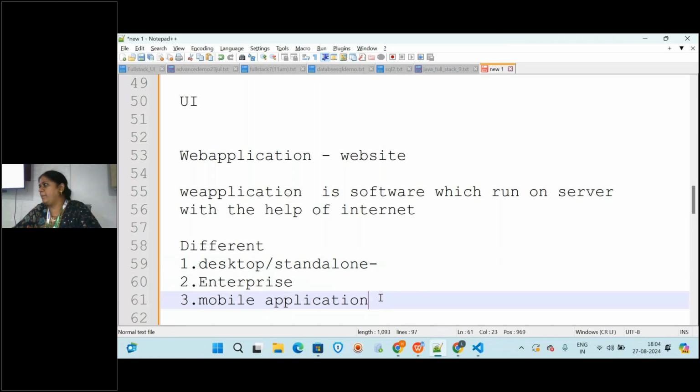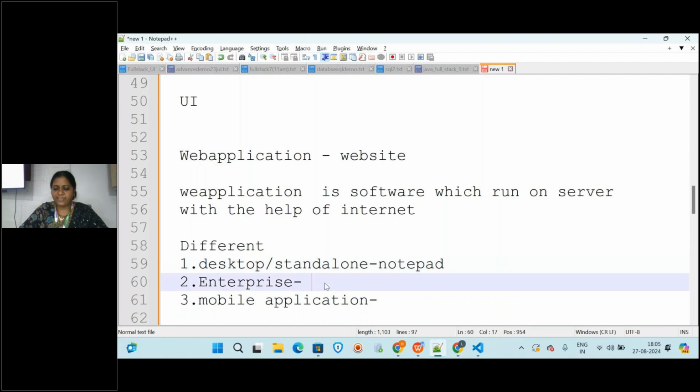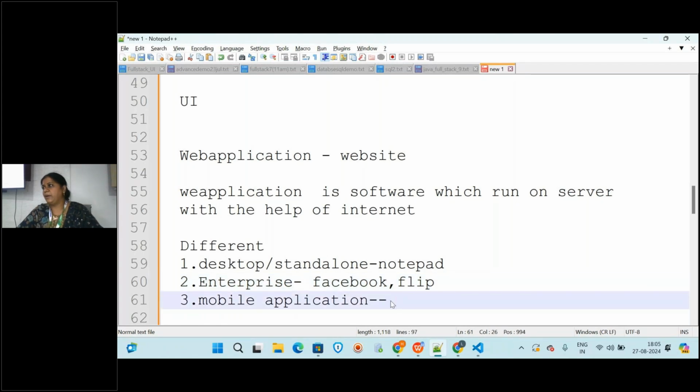And then mobile applications, the same application. If you are using it on mobile, it should be mobile friendly also, right? Such applications will be called mobile applications. For desktop or standalone, you can consider something like Notepad, and here you can say Facebook, Amazon, Flipkart, anything. And in mobile, when you open the same application on the mobile, we call it a mobile application.